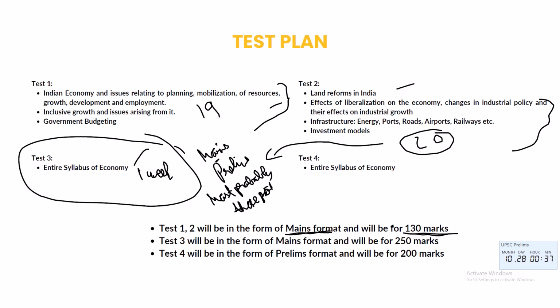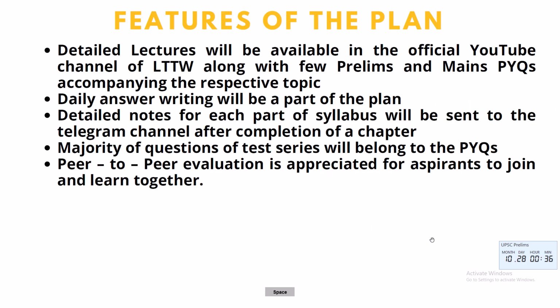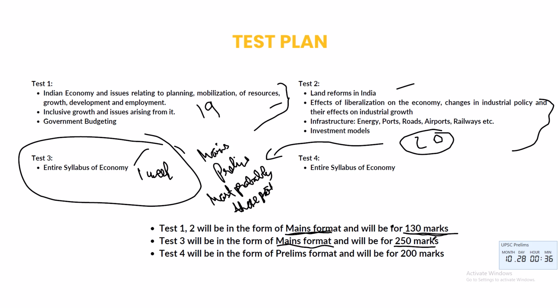Between test 2 and test 3, we'll be looking into agriculture precisely, and at the end of all the lectures, we'll be dealing with one full test in mains format, which will be for 250 marks. After that we will revise for maybe 1 or 2 days and go for one prelims format test for 200 marks.